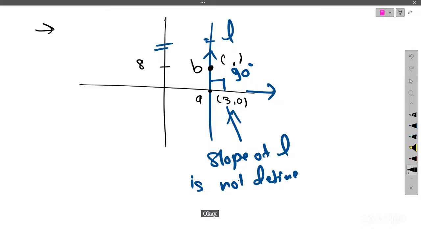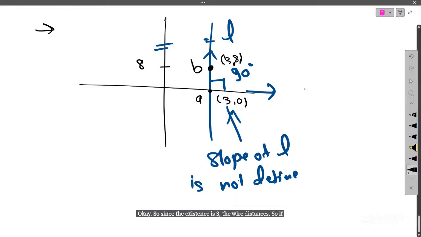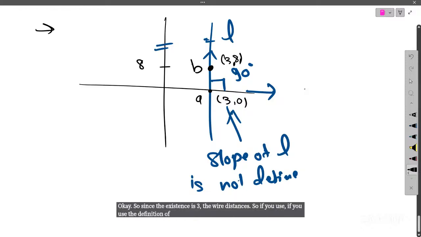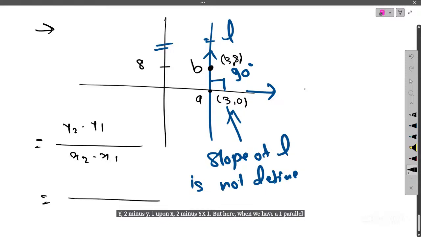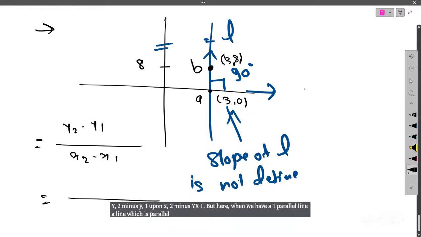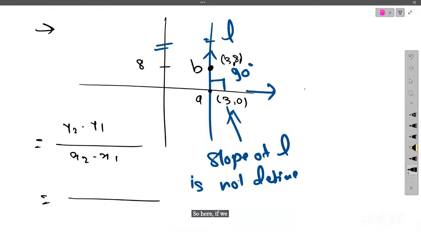Okay, so since the x distance is 3, the y distance is 8. So if you use the definition of slope here, what is the definition of slope? It says y2 minus y1 upon x2 minus x1. But here we have a line which is parallel to the y-axis, so if we apply our definition, then what is happening?